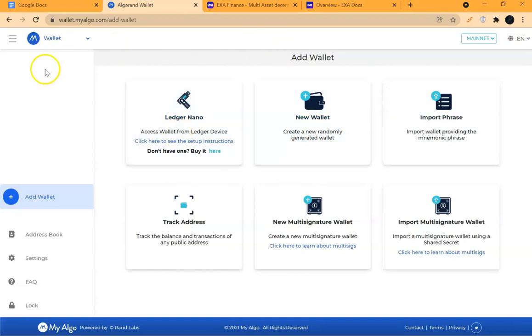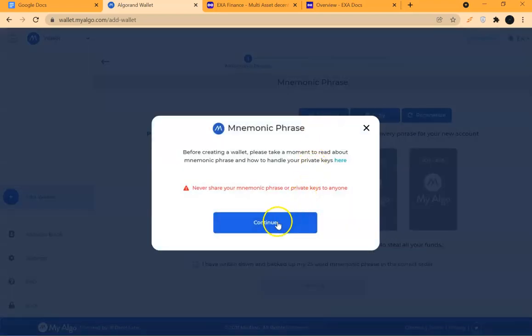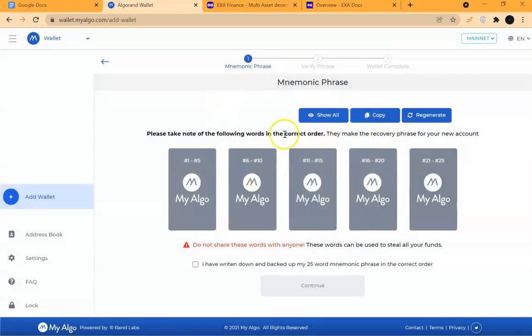If you already have wallets in your web browser, you see your wallet around here. If you have like 2 or 3, you see the list of them around this part. So you can as well just click on the add wallet here. It still takes you here, then new wallet. And if you don't have one already, of course it just brings you here, new wallet. You don't need to share your mnemonic phrase. Continue.